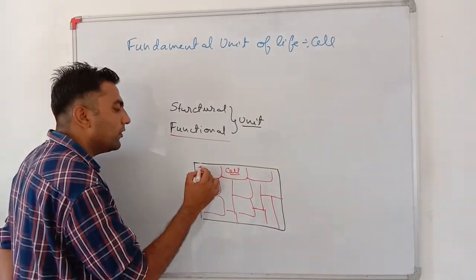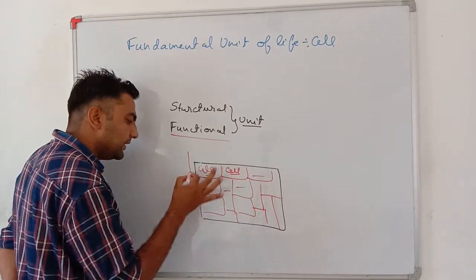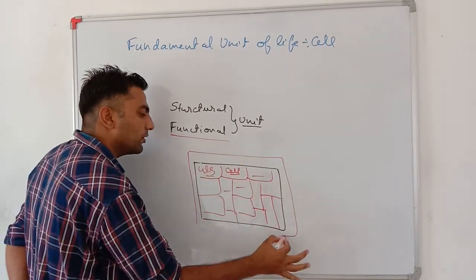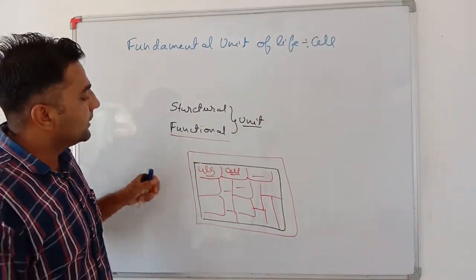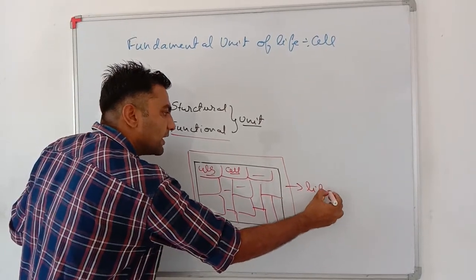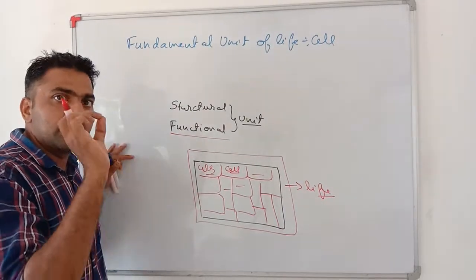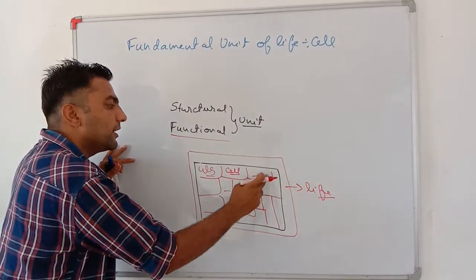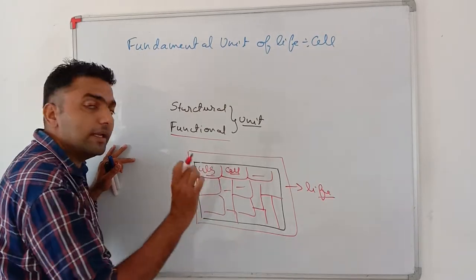Similarly, when all the cells work together, the complete body or organism is able to work properly. If this organism is alive, the reason is that there are many live cells working together.